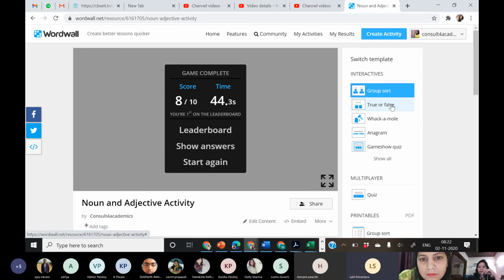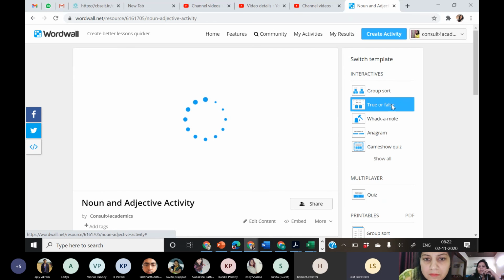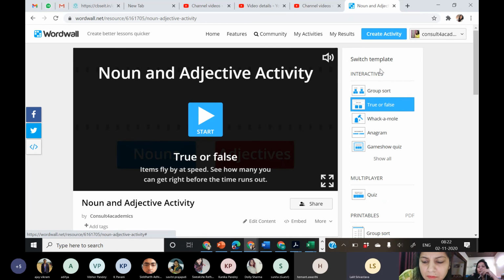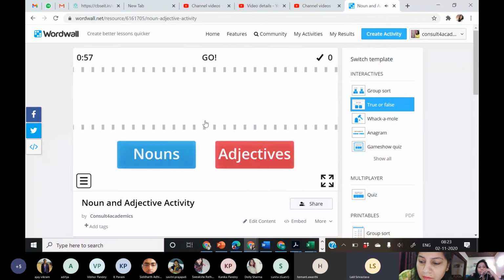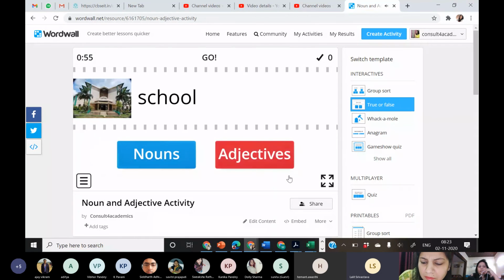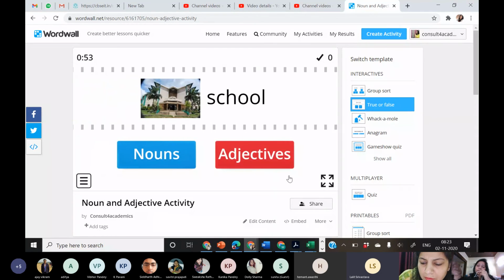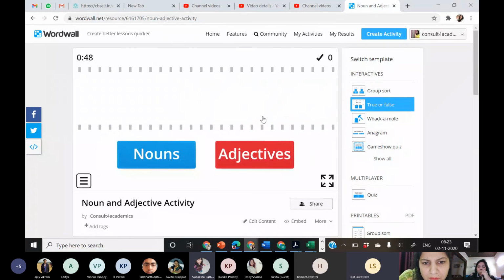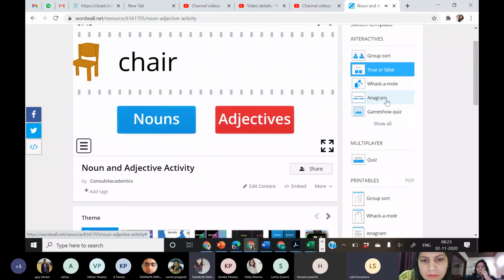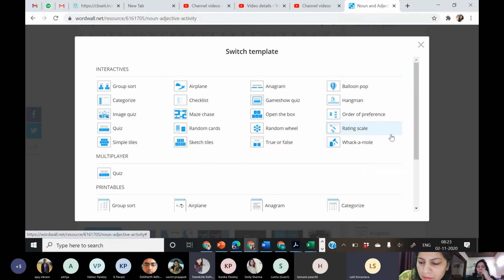Okay, and here we have other games. You see, same game, can you see the switch template? We did group sort, now true false. Let me see how it appears. The same game you have made, you have changed the template, now it is asking, you can see how it works for other ones. Quiz, red, sketch styles, true false.